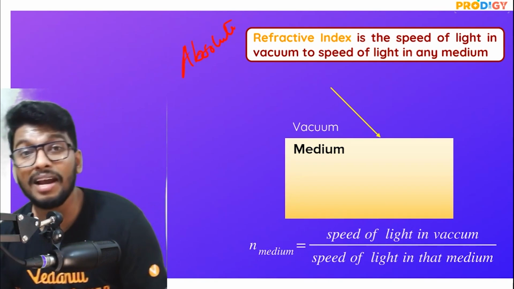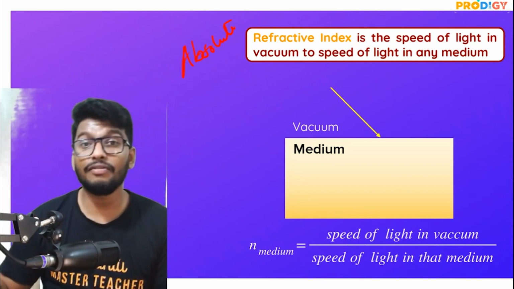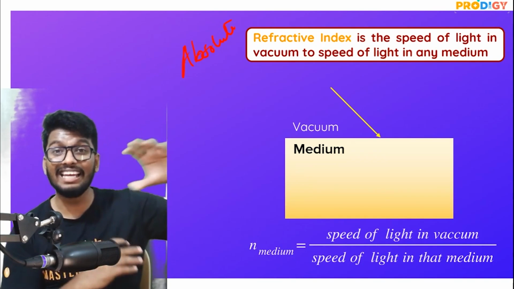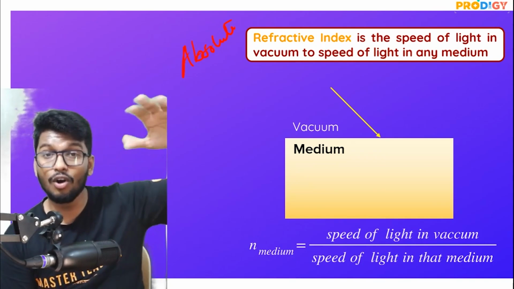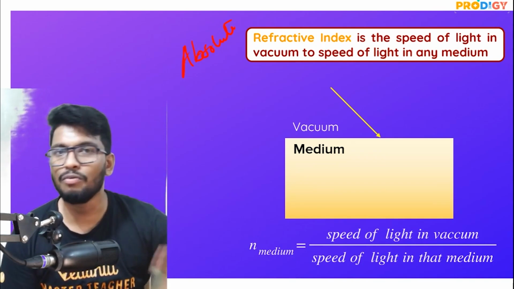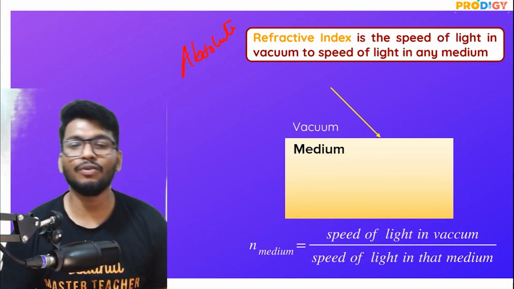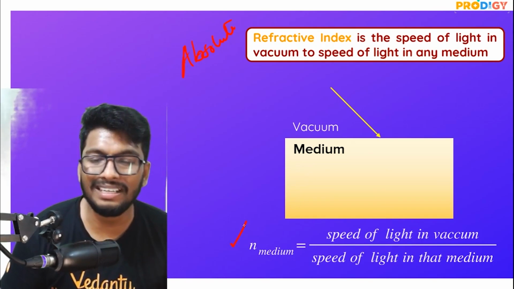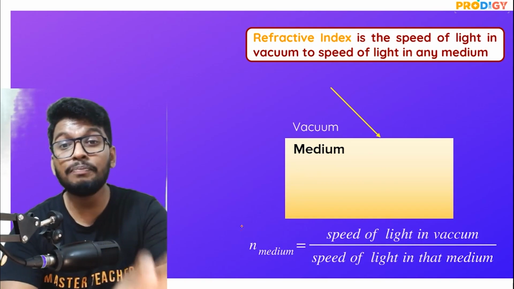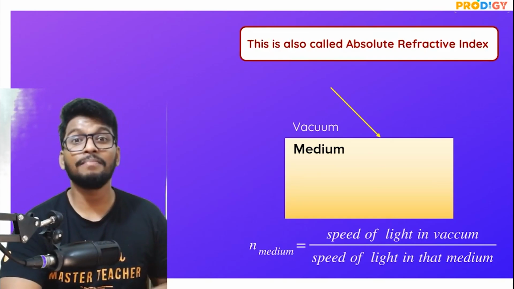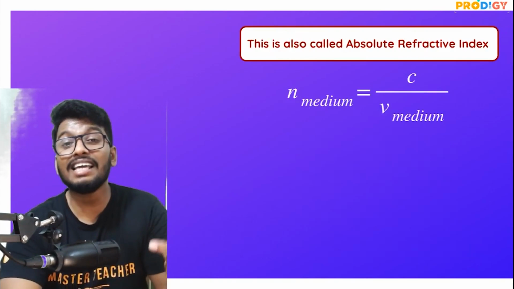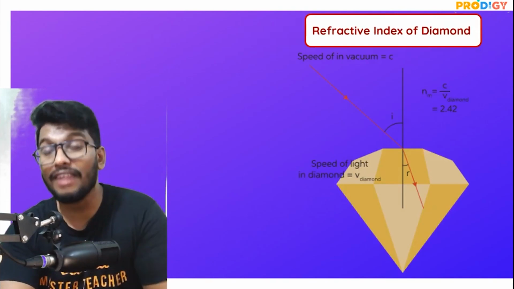So keeping that in mind, people, this is called as absolute refractive index, because you're comparing the speed of light in vacuum, which is a constant value, to the speed of light in whatever medium you take. This will give you the refractive index of that particular medium, and this is called as absolute refractive index. But you have another one as well. There's something else called as relative refractive index as well.